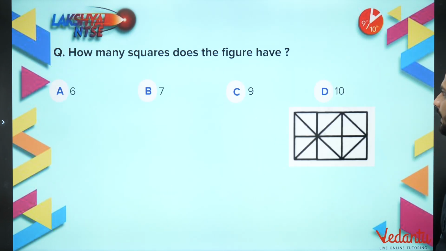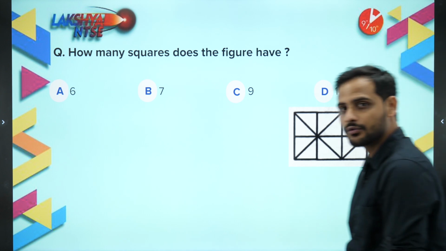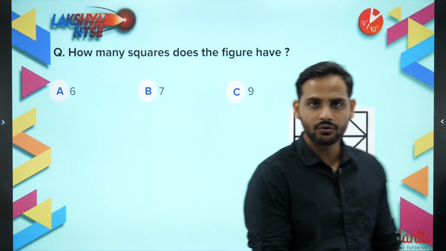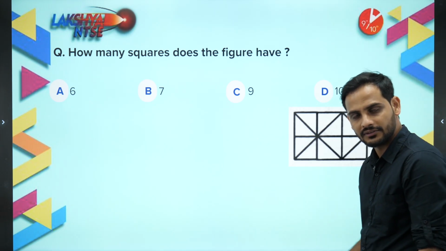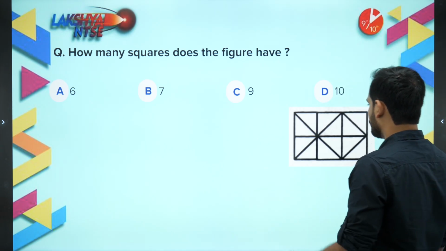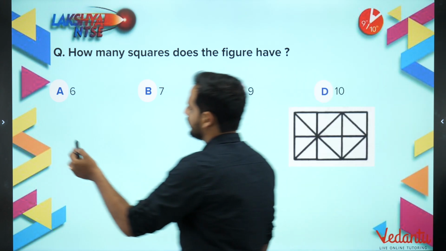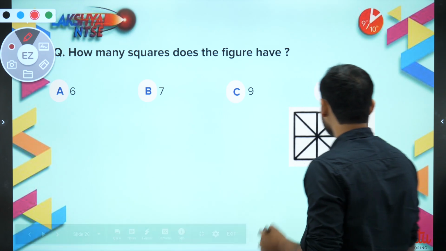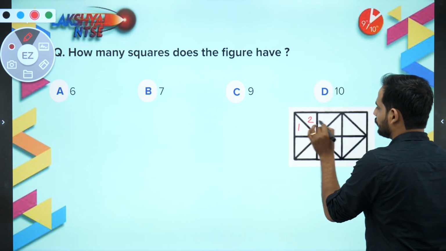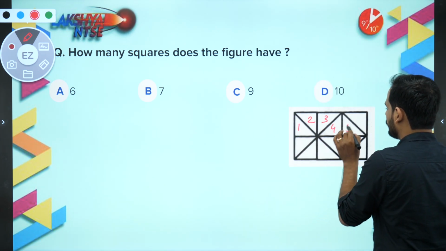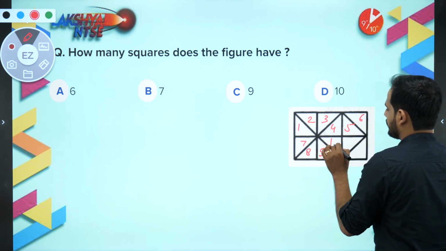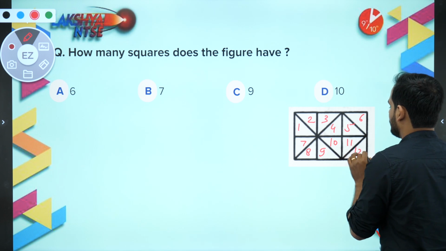So the next question we have is, how many squares does this figure have? Okay, so again I have told you, bachcho, do the partition one by one. Okay, so let us count them one by one. So 1, 2, 3, 4, 5, 6, 7, 8, 9, 10, 11, 12.